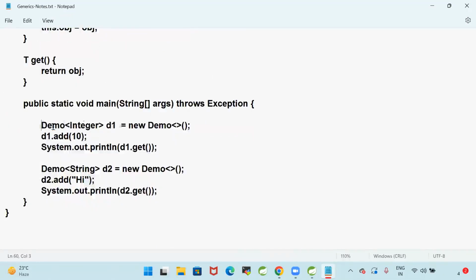Here I am defining type safety. D1 should store only integer data. D2 should store only string data. Generic, multi-purpose objects are available. The demo class is a multi-purpose class. You can store integer data, or string data, you can store employee data, student data, customer data. Any type of data you can store based on your requirement.